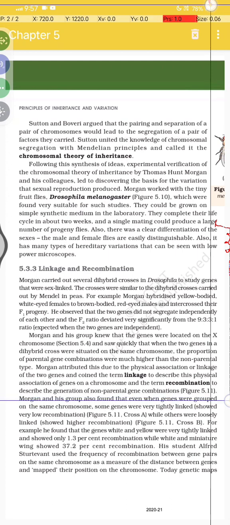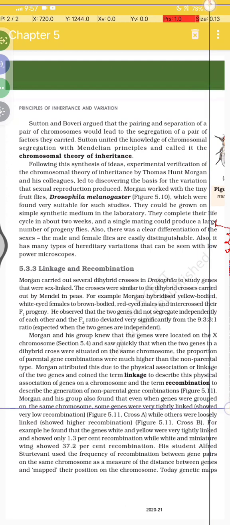Morgan and his group also found that even among genes grouped on the same chromosome, some genes were very tightly linked and showed very low recombination (Figure 5.11, cross A), while others were loosely linked and showed higher recombination (Figure 5.11, cross B).